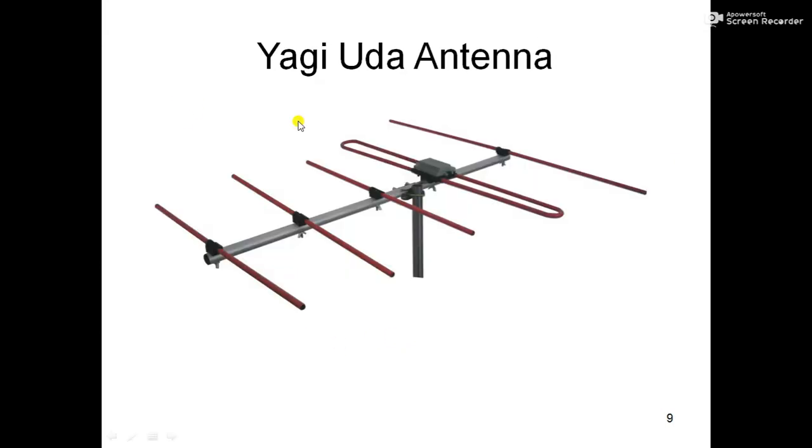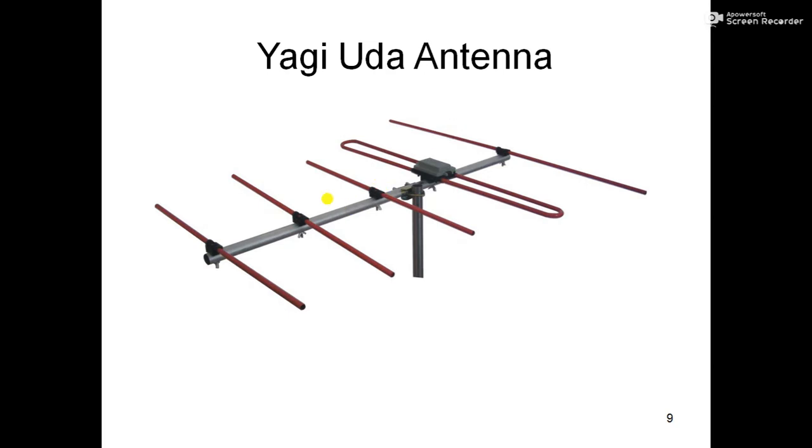The Yagi-Uda antenna is named after two scientists, Yagi and Uda, who invented this antenna almost simultaneously. You can see this is actually a folded dipole. This is not a normal dipole, but a folded dipole. At either this point or this point there is a split, and at the split we put the two ends of the conductor or transmission line, and the other end is joined. So this is a whole loop. This is called a folded dipole antenna, or you can also call it a loop antenna, although it is not purely a loop antenna, but more or less.